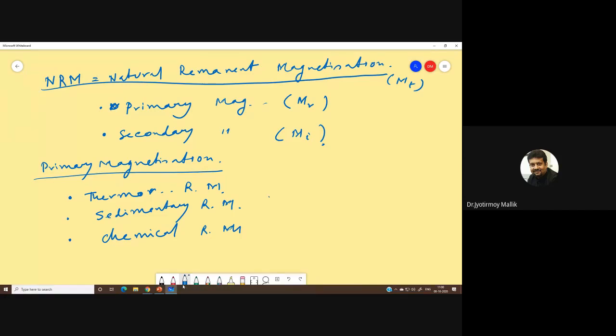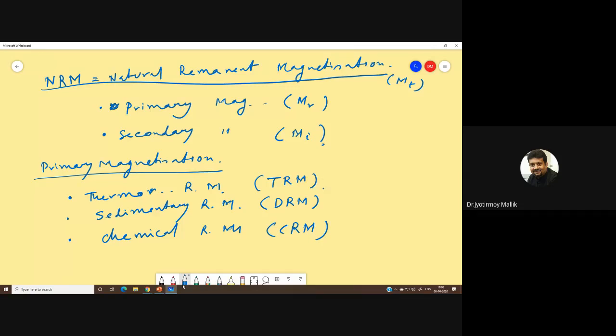Sedimentary remanent magnetization is often also called DRM, or depositional remanent magnetization. Chemical remanent magnetization is called CRM, and thermal remanent magnetization is called TRM.